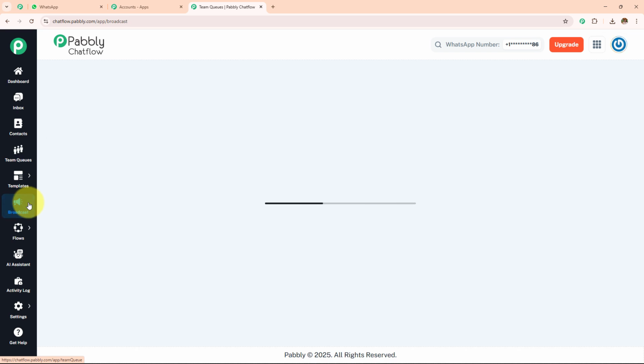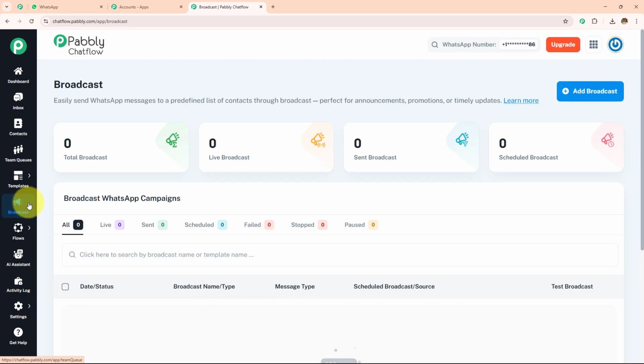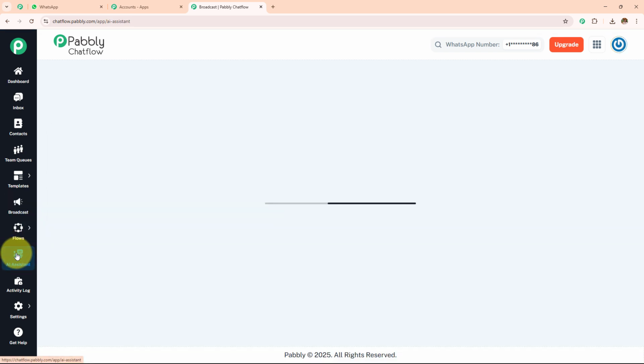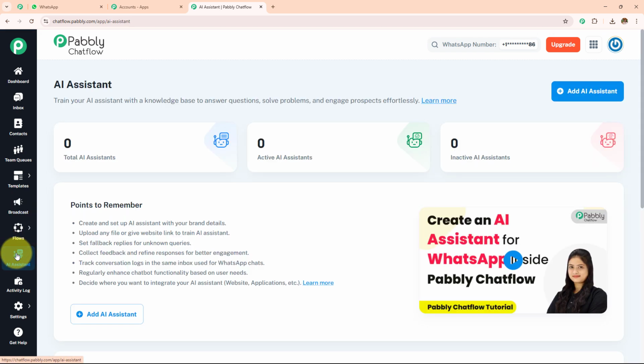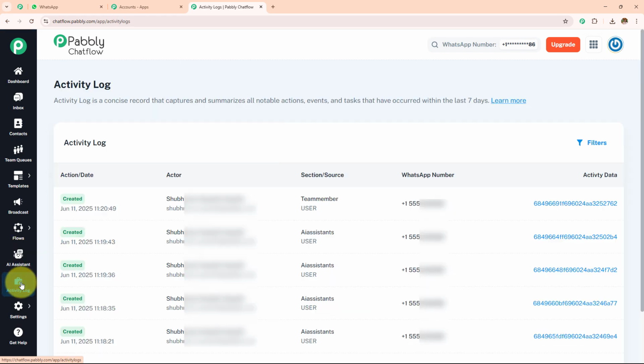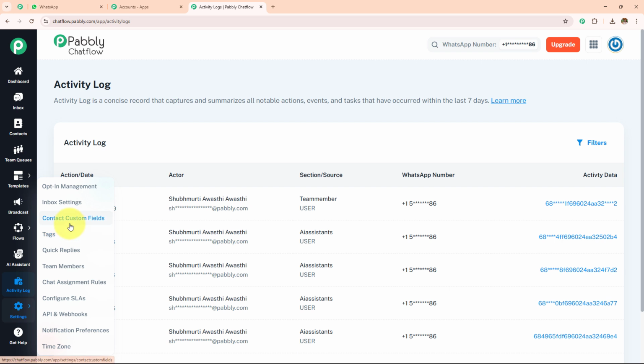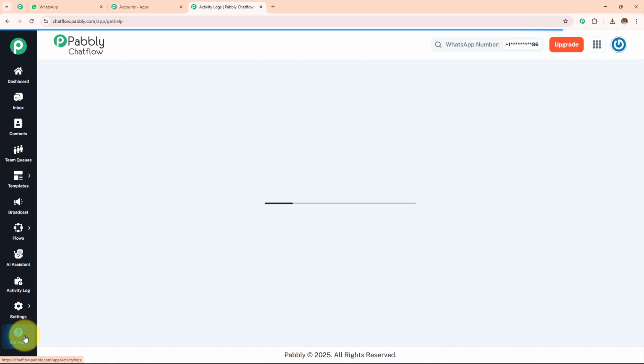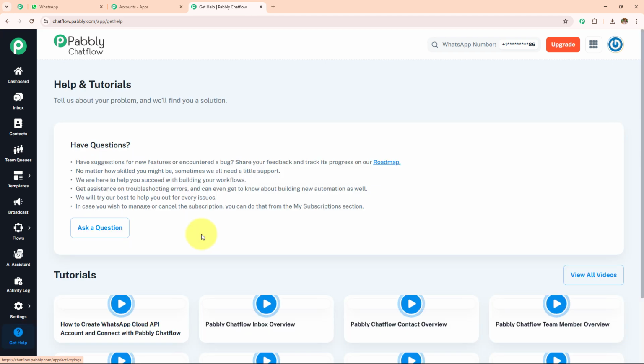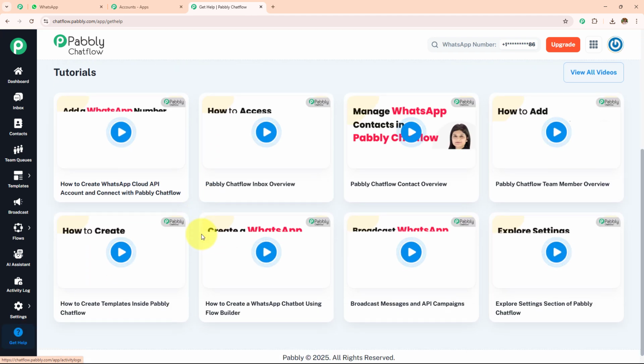We have this Broadcast, which sends bulk messages to selected contacts or segments. We have Flows, which build automated chatbot workflows and conversation sequences. AI Assistant, which uses AI tools to auto-generate replies, content, or suggestions. The Activity Logs help us see or track all the activities from the account. We have the Settings where we can see all the options which will help us configure account integration and preferences. And finally, Get Help, which accesses the support FAQs or contacts the help desk.